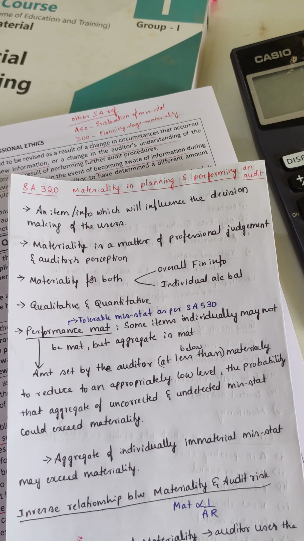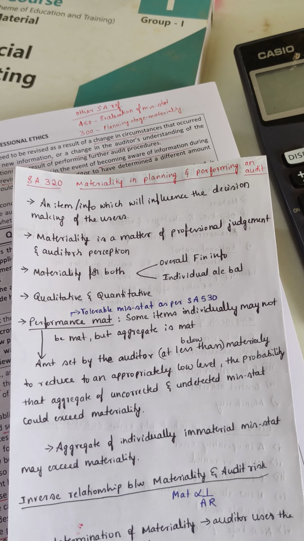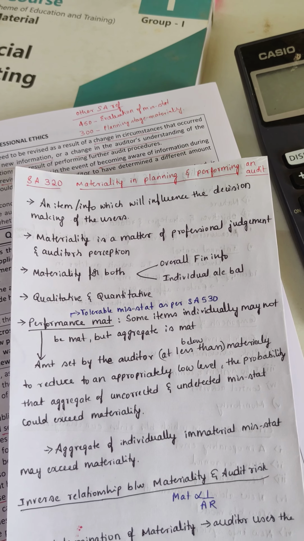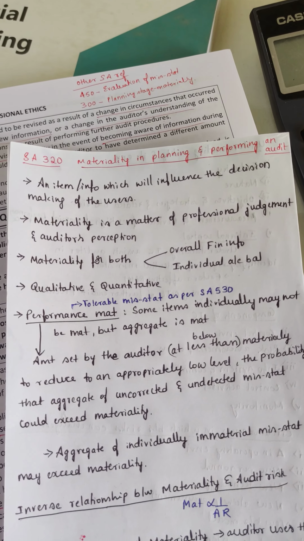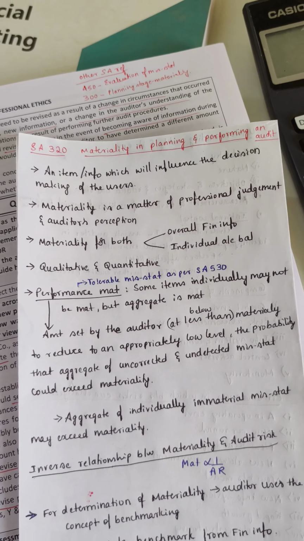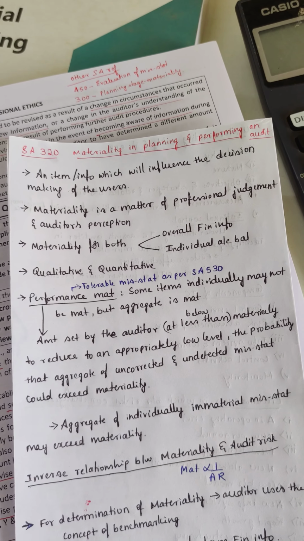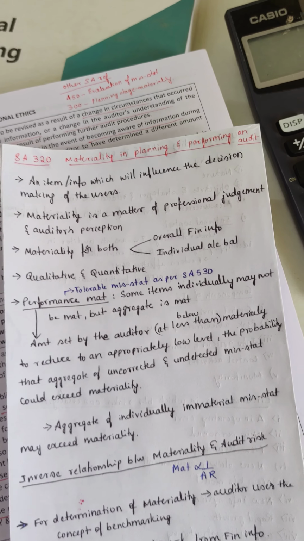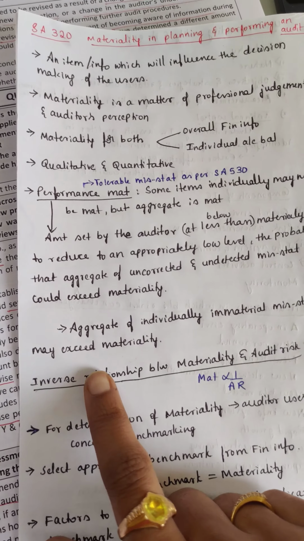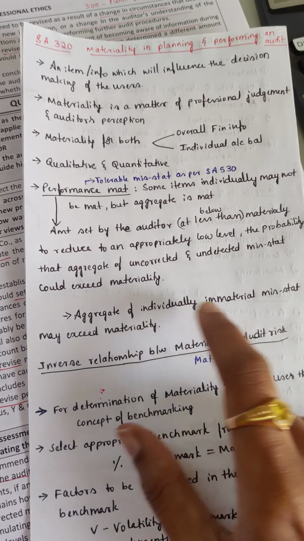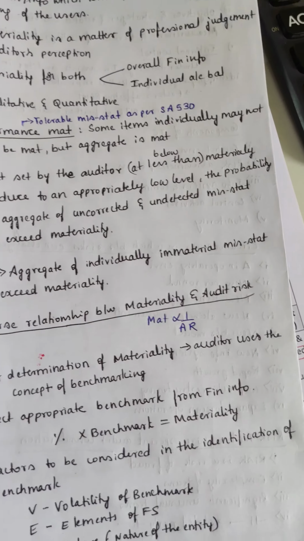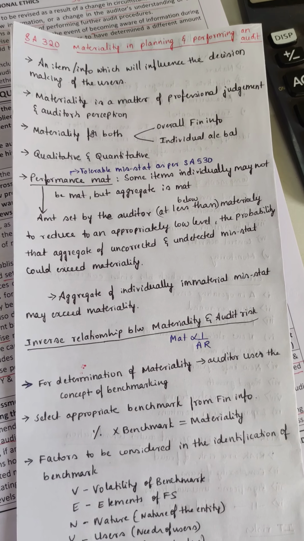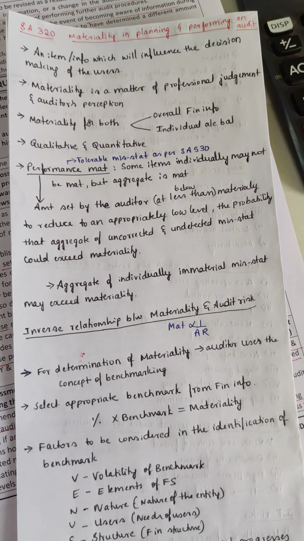Performance materiality is for items that individually may not be material, but in aggregate are material. That's why we consider performance materiality. Aggregate of individually immaterial misstatements may exceed materiality. That means individually it may be immaterial, but when you consider the aggregate, it is actually material. And there is an inverse relationship between materiality and audit risk.